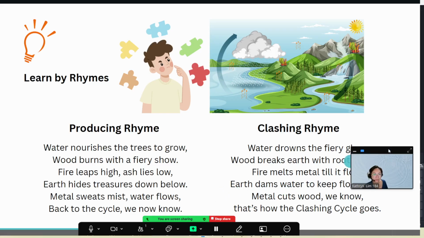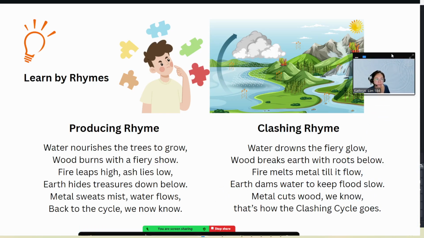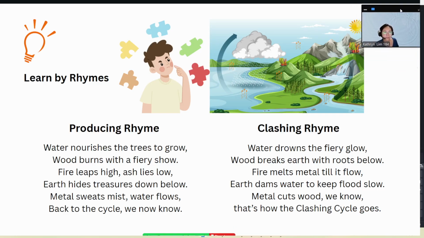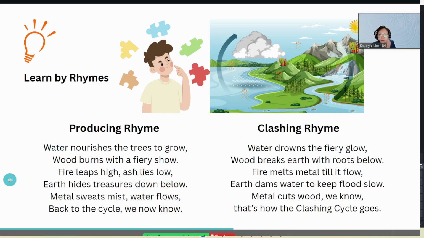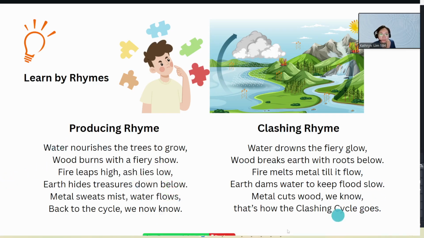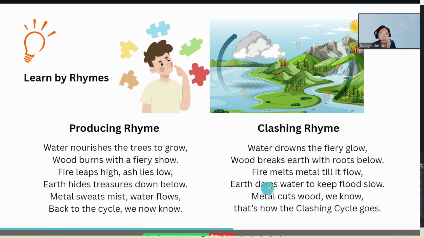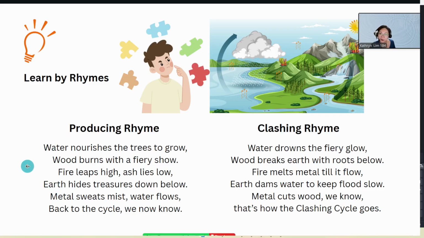Let me push it up here. I've actually produced a craft of rhymes, two rhymes. One is the producing cycle rhyme, another one is the clashing rhyme. It's a very nice rhyme.